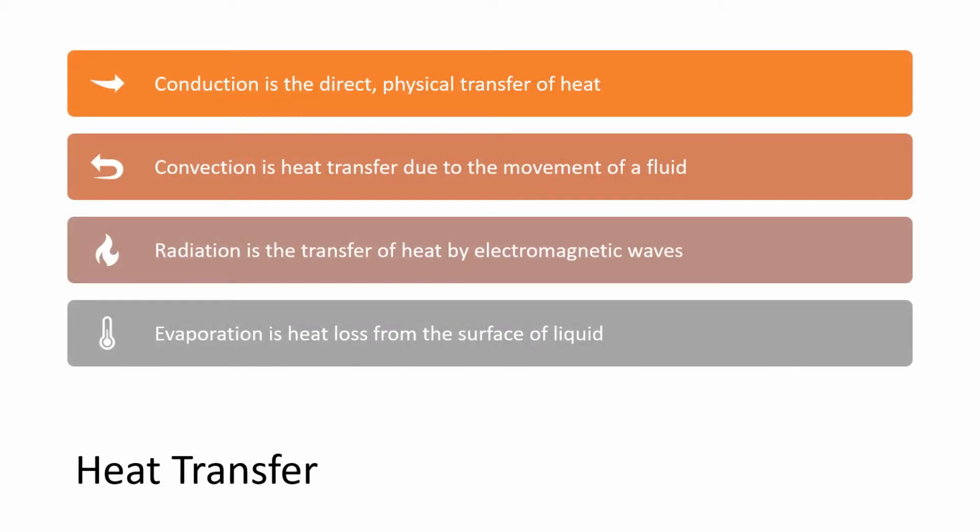There are four types of heat transfer, as seen in class, that a mammal may adapt to. First is conduction, the direct physical transfer of heat. Convection is heat transfer due to the movement of a fluid. Radiation is the transfer of heat by electromagnetic waves. And finally, evaporation is heat loss from the surface of liquid.